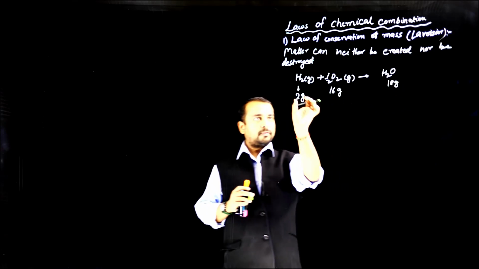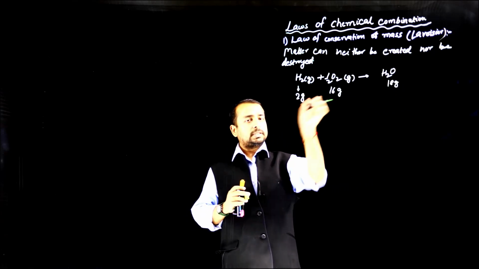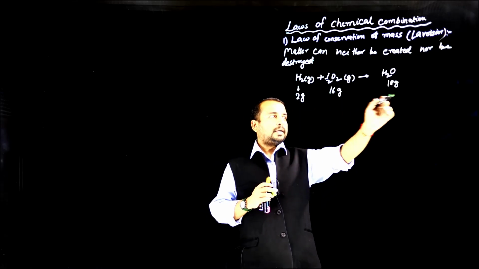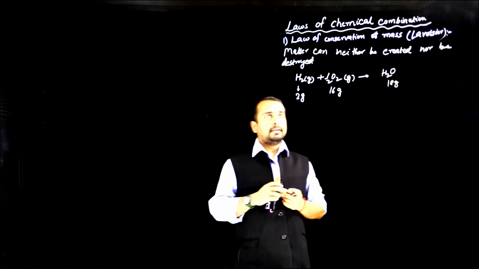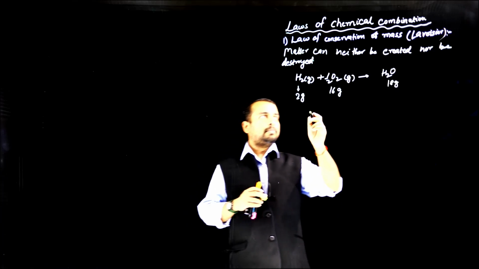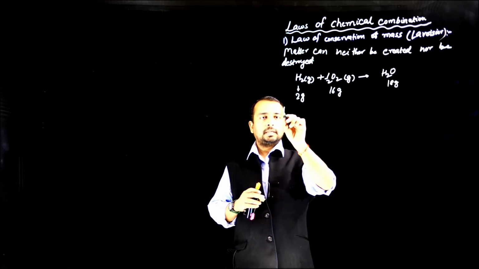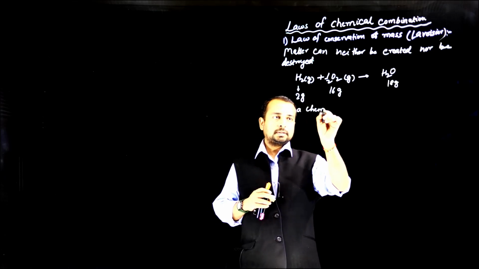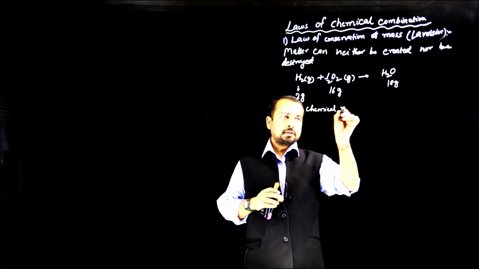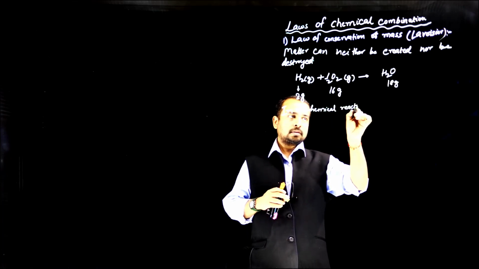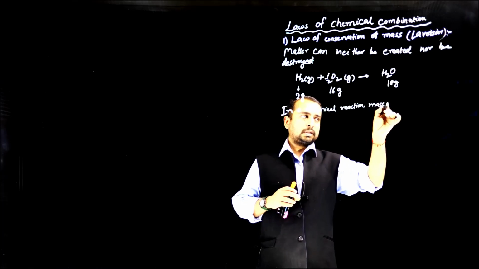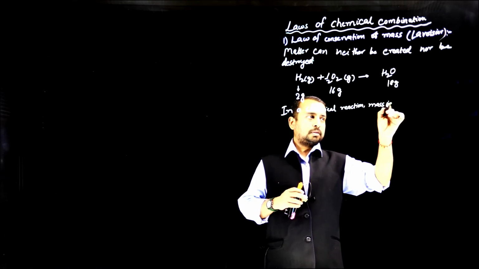So mass before reaction is 2 grams plus 16 grams is 18 grams, and mass after the reaction also is 18 grams. So in a chemical reaction the mass is conserved.